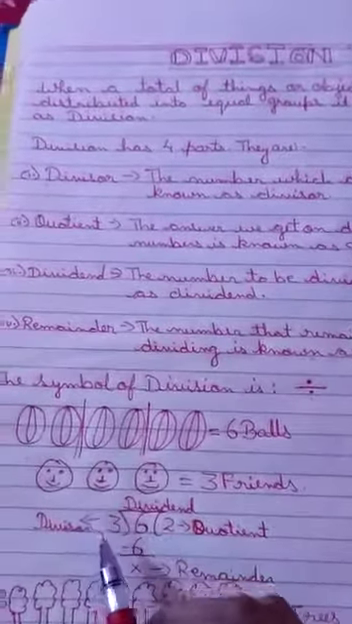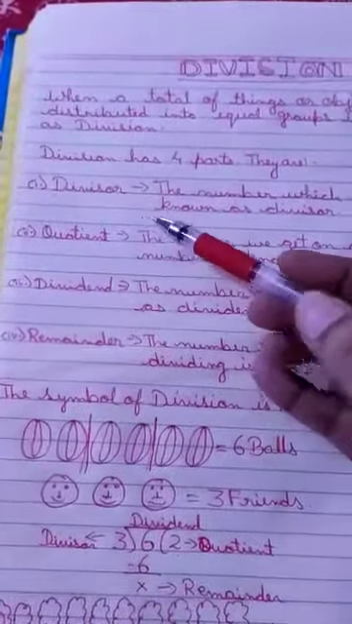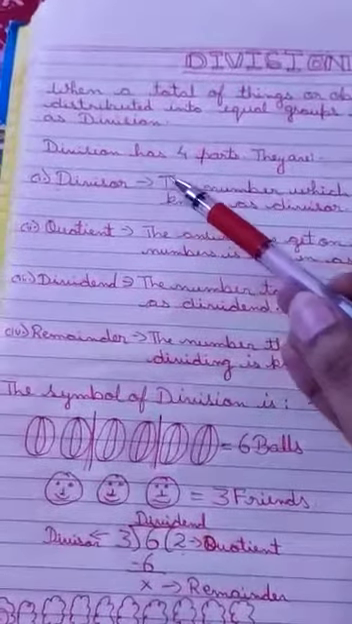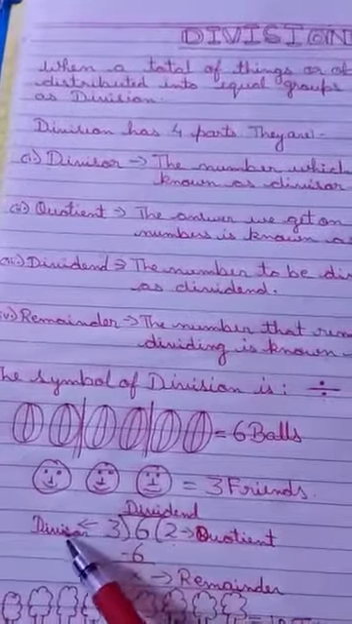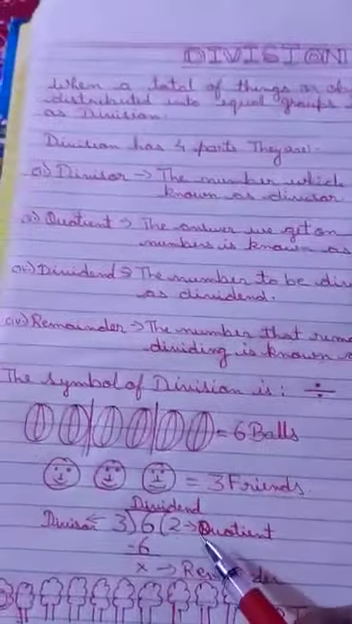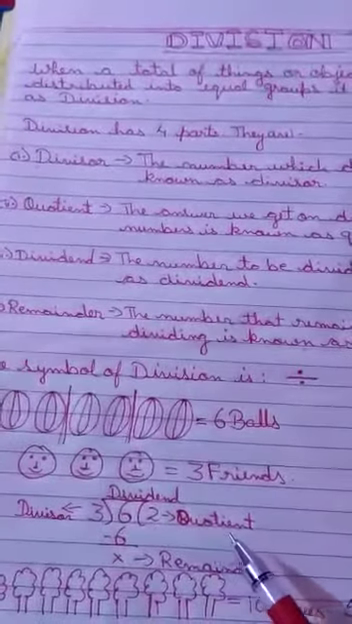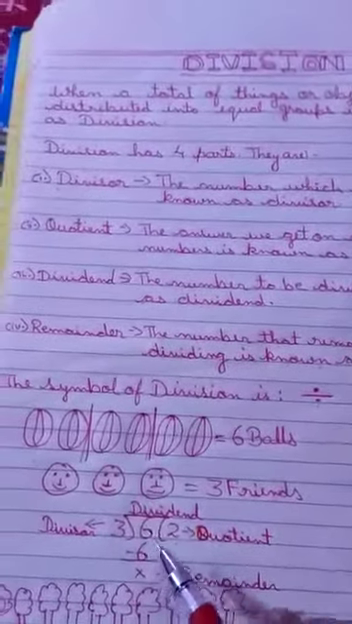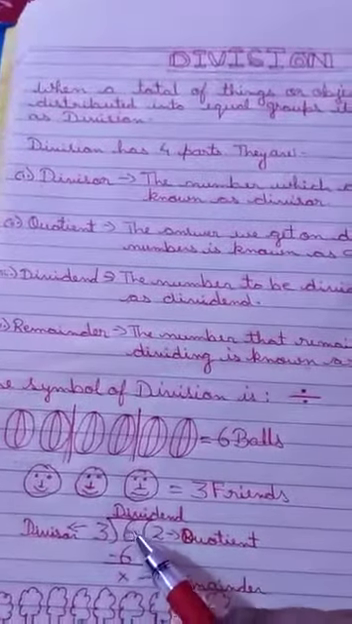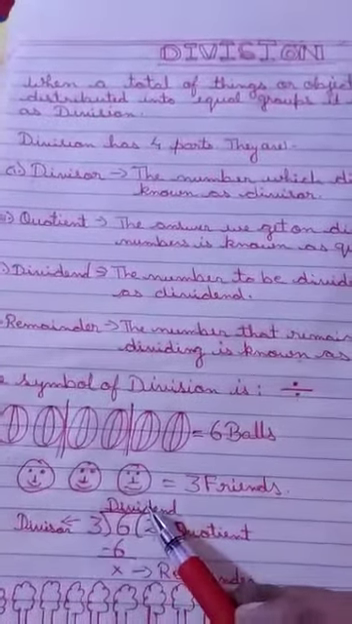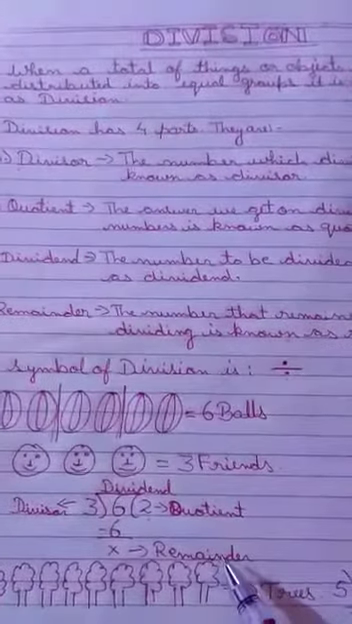Now see this over here. This 3 is known as divisor. Just now I have made you all understand that division is having 4 parts. The first part is divisor. This number is known as divisor. Second part is quotient. The answer what we got after dividing is known as quotient. Third part is dividend. The number in between, the number which we have got to divide, that is known as dividend. And this one 0, we have got the remainder. This is the remainder part.